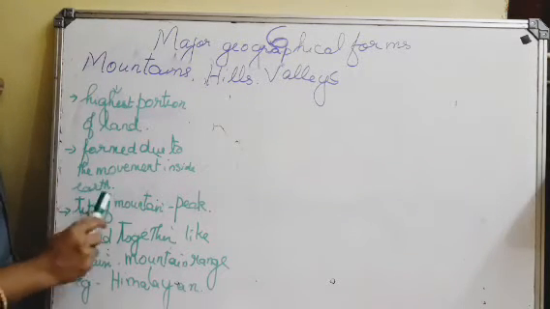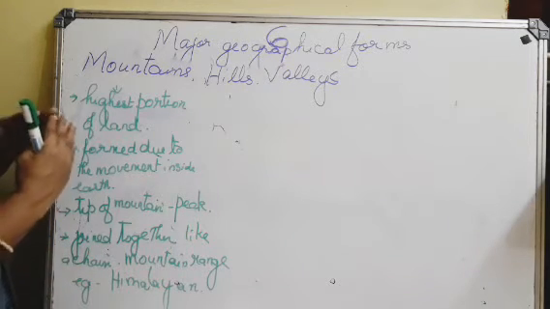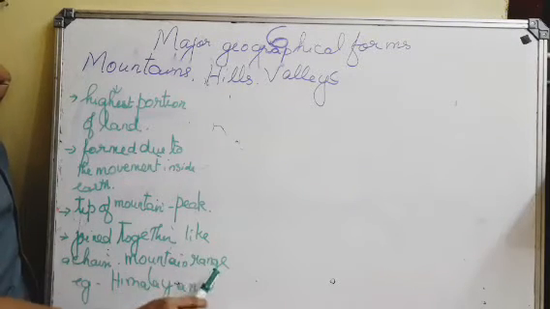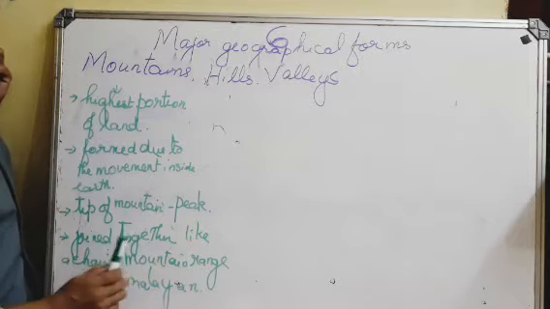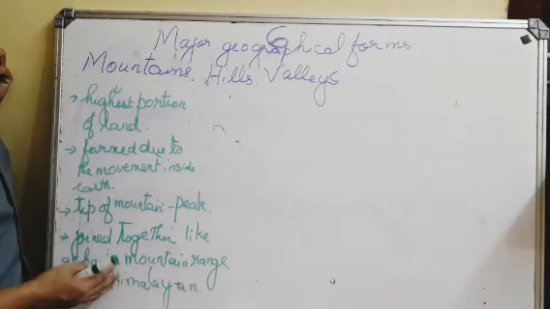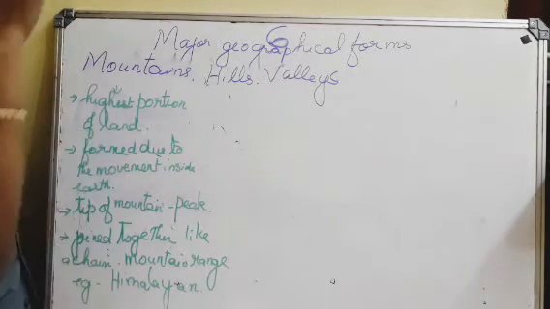And the tip of the mountain is called peak. When these mountains are joined together like a chain, it is called a mountain range. The example is the Himalayan mountain range, the world's highest mountain range. They are spread over the northern part of India and across other countries.